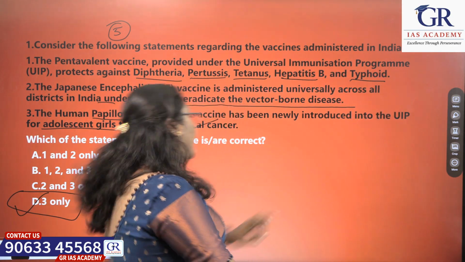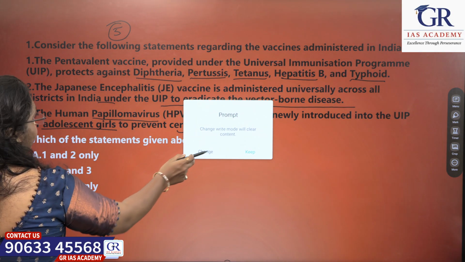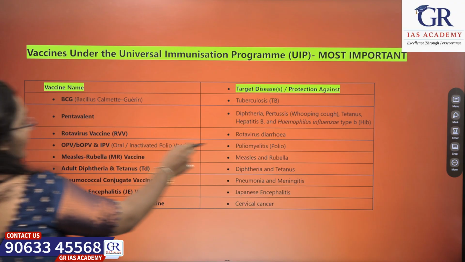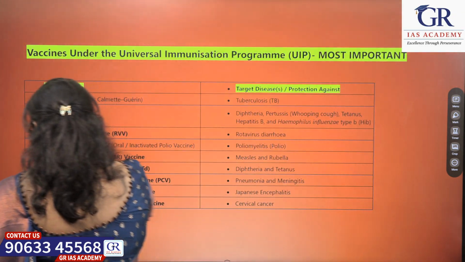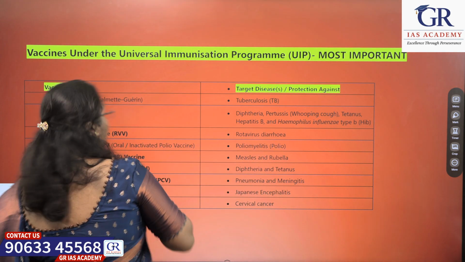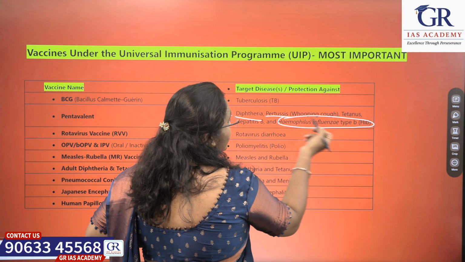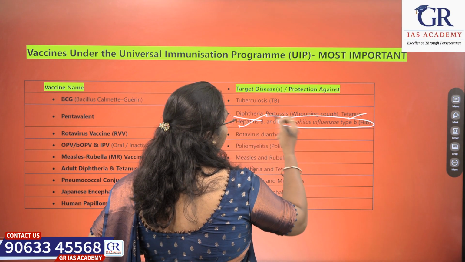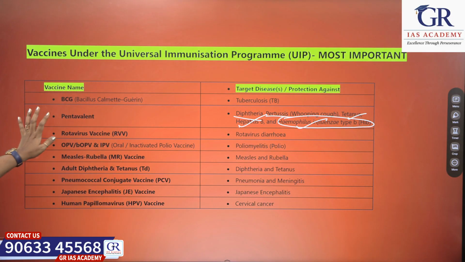No, it is not typhoid. See here, I will show you. Hepatitis B, Haemophilus influenzae. It is not typhoid, it is Haemophilus influenzae type B, right? See, diphtheria, pertussis or whooping cough, tetanus, hepatitis B and Haemophilus influenzae B. These are the pentavalent vaccines.